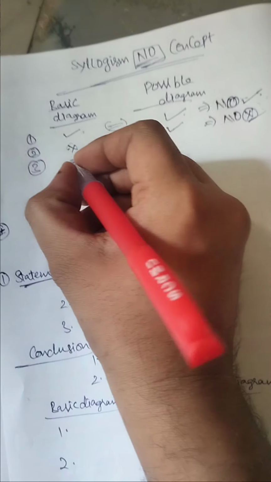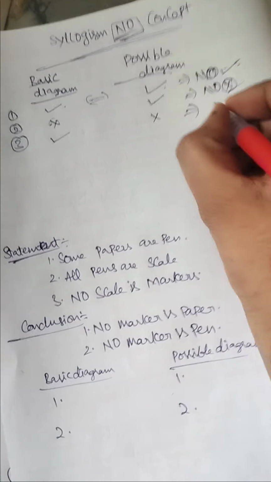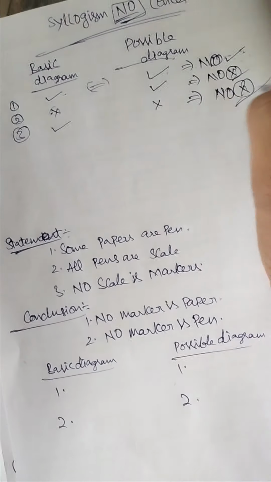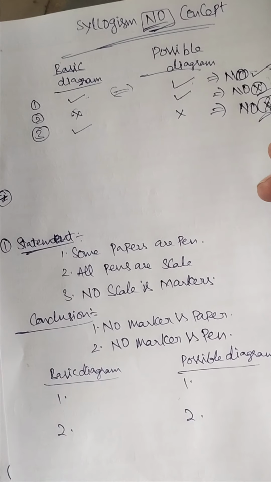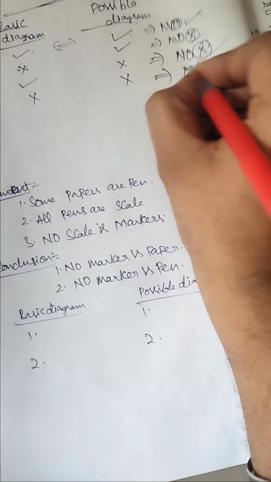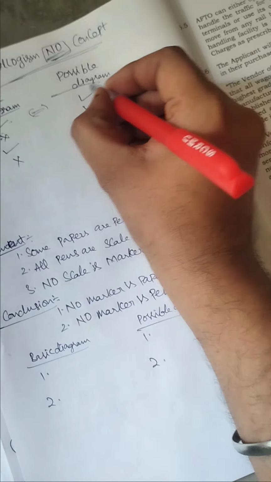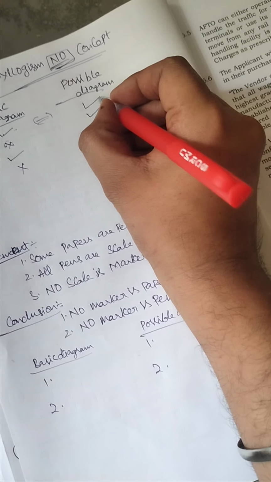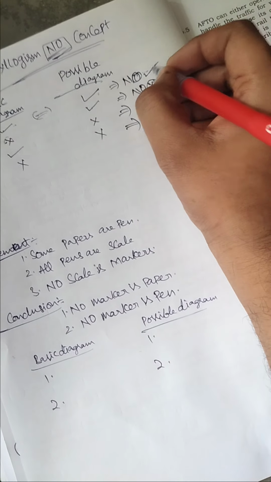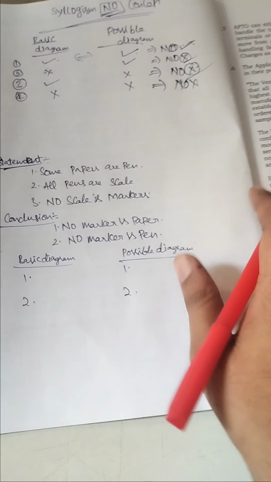Similarly, if the basic diagram is true and the possible diagram is false, then also the "no" conclusion doesn't hold. It will also be wrong. If both are wrong, same. Means a "no" conclusion follows only if both the basic diagram and the possible diagram hold. To understand this, please solve the following questions which I have written below.